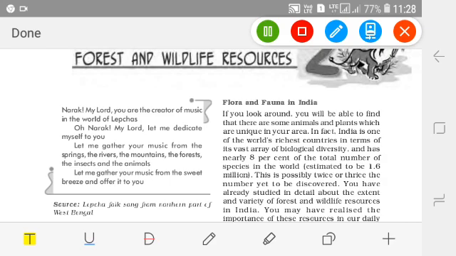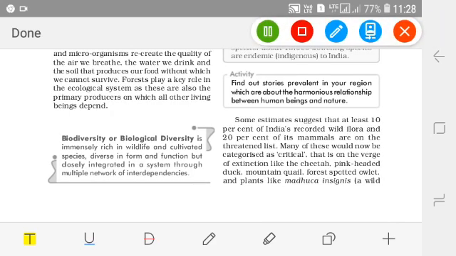You will see a word given, biodiversity. Bio means having life, diversity means different. So the word biodiversity means different types of life available on the earth, or different types of plants or animals that are available on the earth. So the introductory part is over.